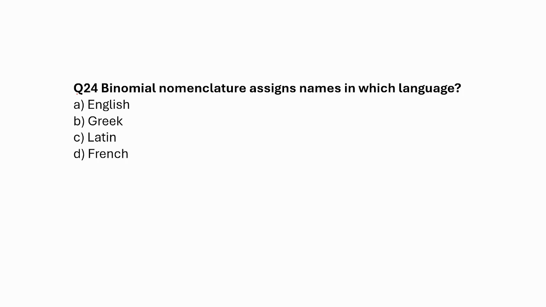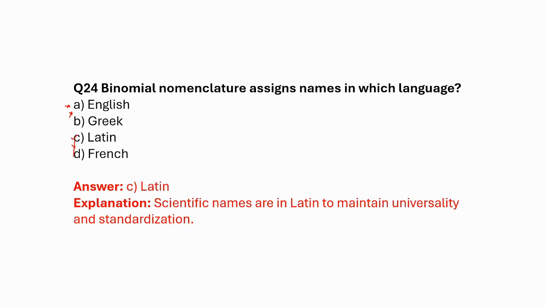Binomial nomenclature assigns names in which language? Yes, we have discussed. English, no. Greek, no. It's assigned in Latin, and French, no. Okay, so the correct answer is Latin, to ensure universality and standardization.